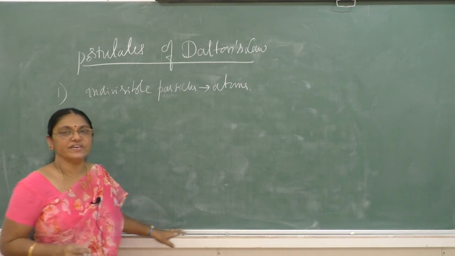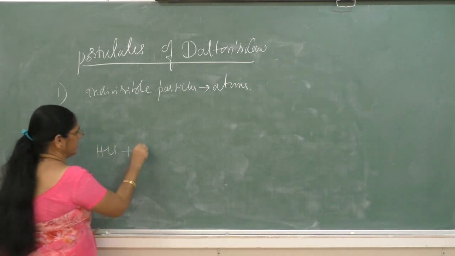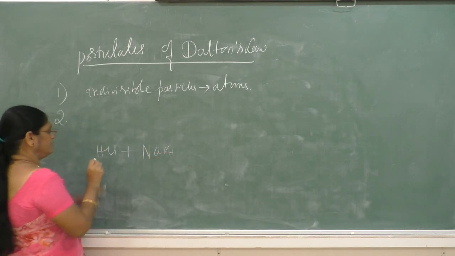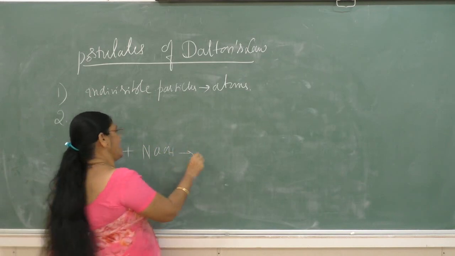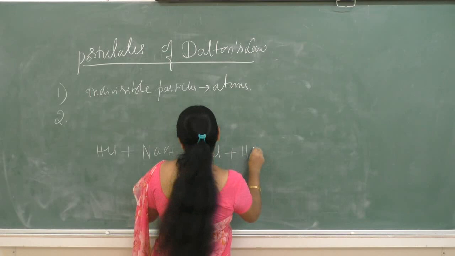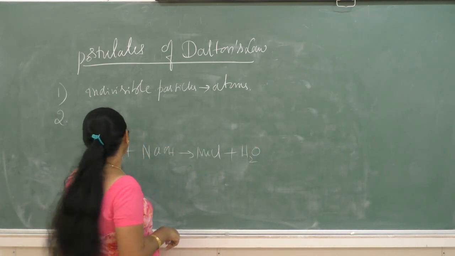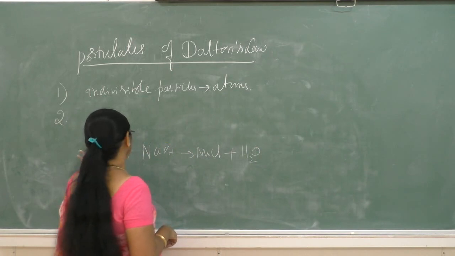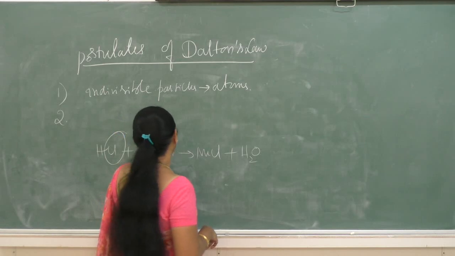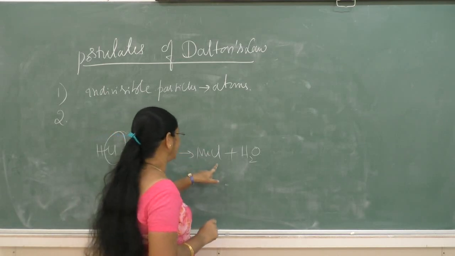For example, consider the reaction between HCl and NaOH. These two react with each other to form NaCl and water. During this reaction, in HCl, the H is replaced by Na, and in NaOH, the OH is replaced by Cl.